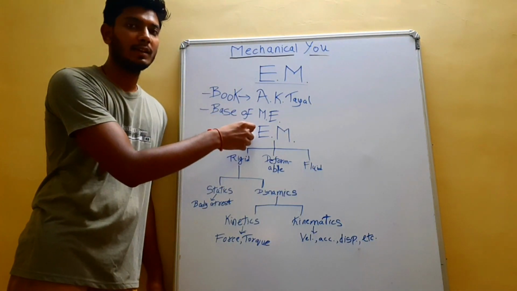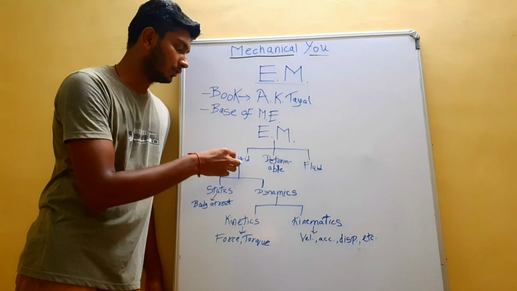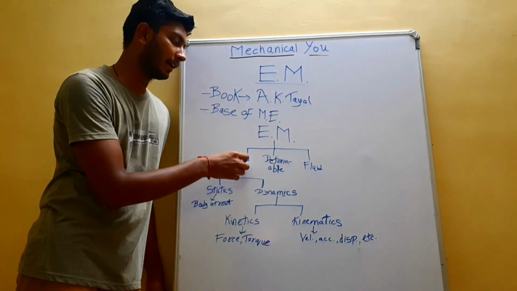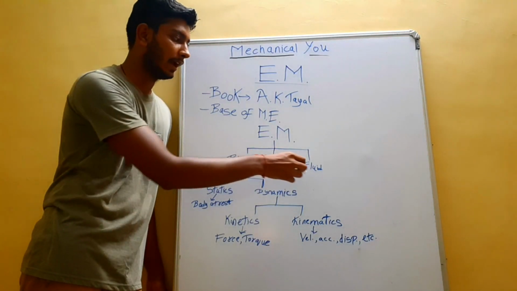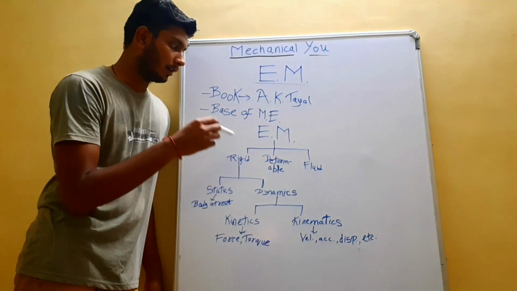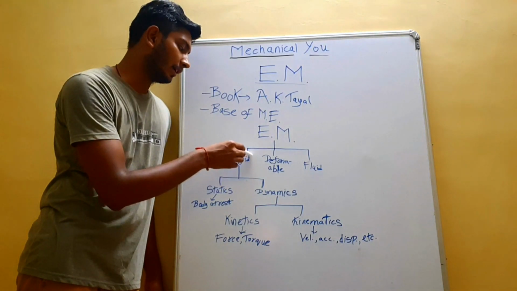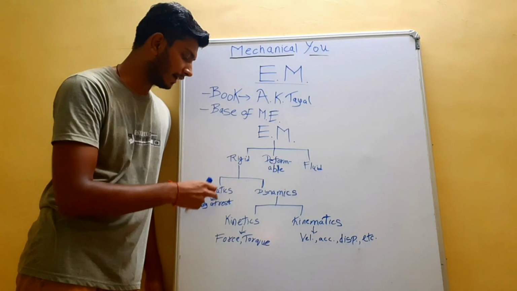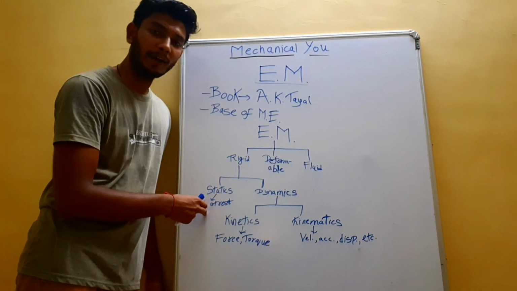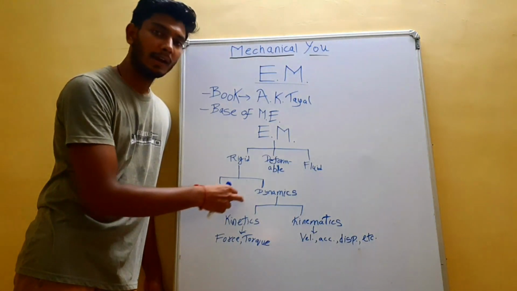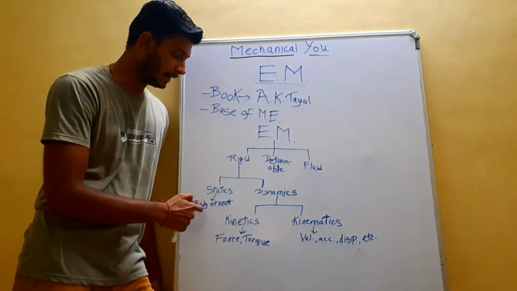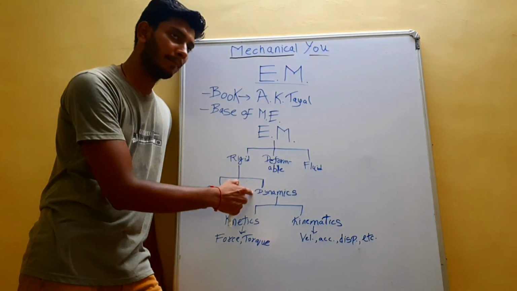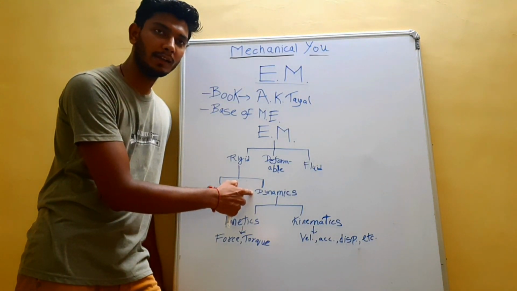Engineering mechanics is further divided into three major groups: rigid body mechanics, deformable mechanics, and fluid mechanics. In this course, we will be learning about rigid body mechanics. Rigid body mechanics is further divided into two parts, statics and dynamics. The statics part deals with problems of the body at rest, and the dynamics part deals with problems of the body in motion.